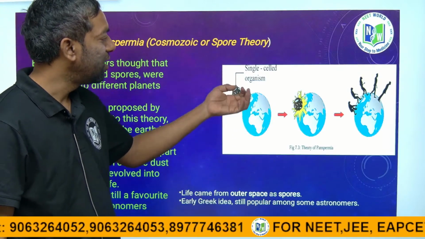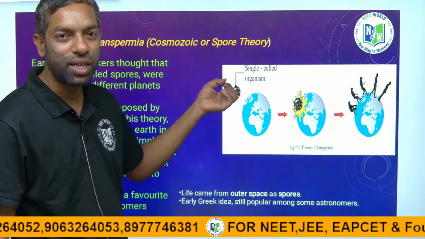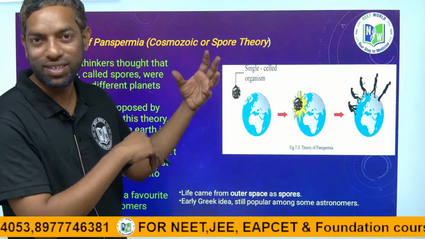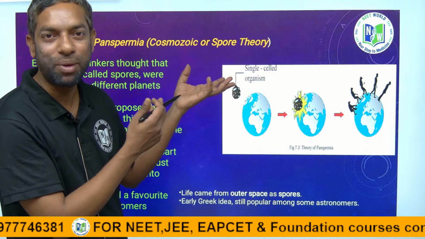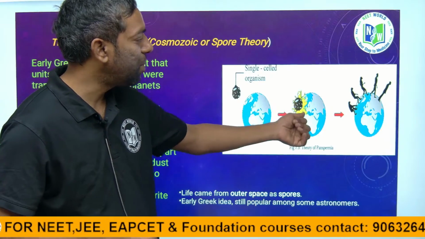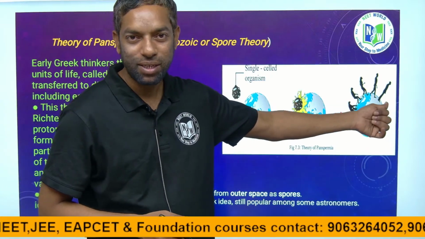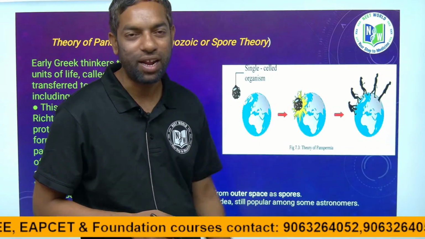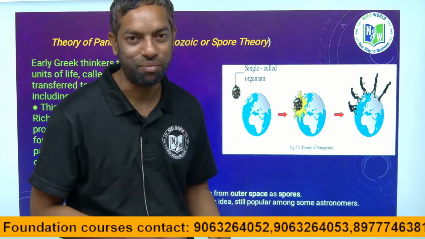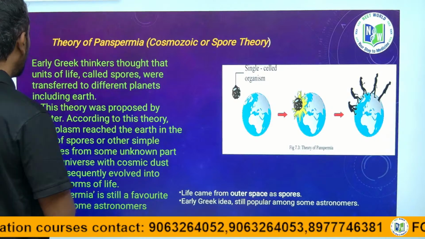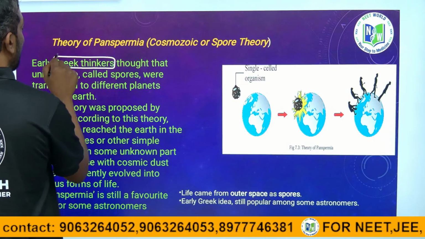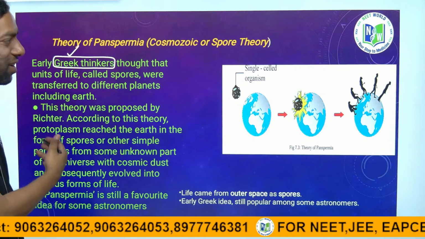According to the theory of cosmozoic or panspermia, a single cell organism suddenly came to the Earth from the universe, maybe from another planet. That can create a huge impact on the origin of life. Species originate from this single cell organism. Early Greek thinkers, guys, were very talented.